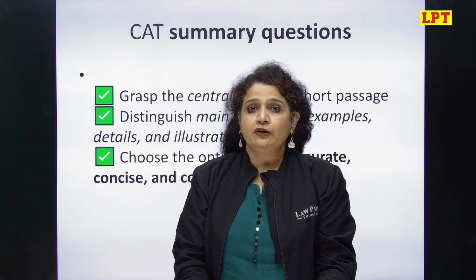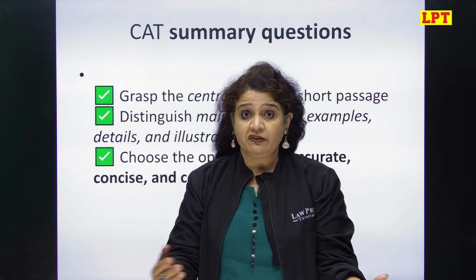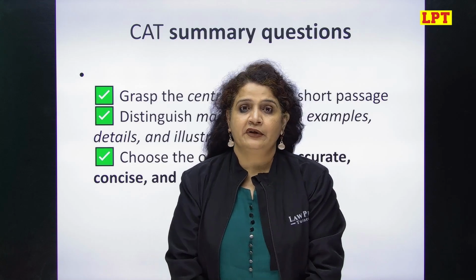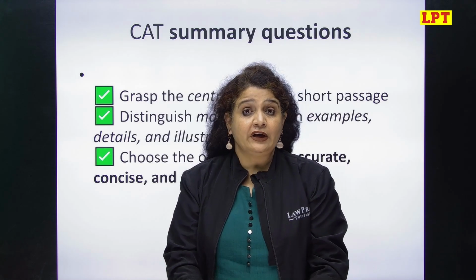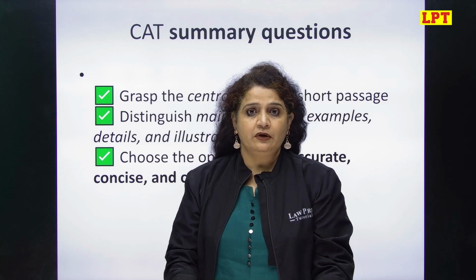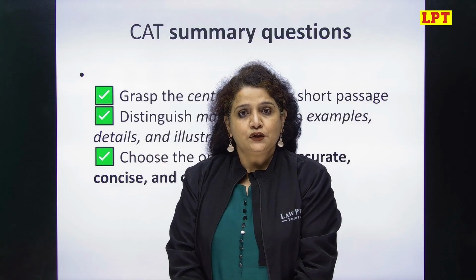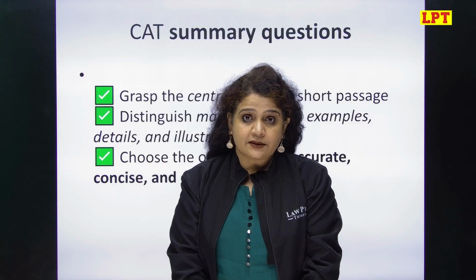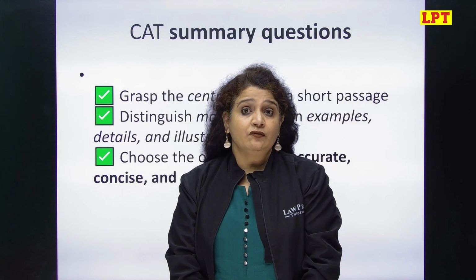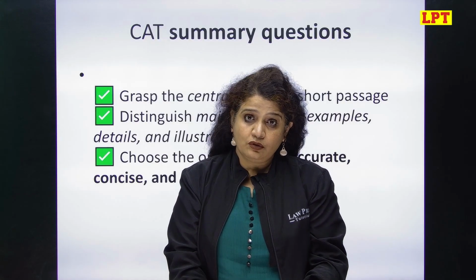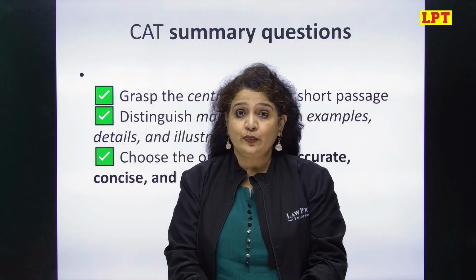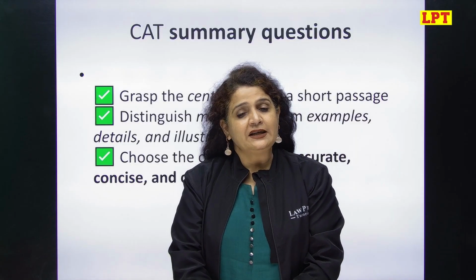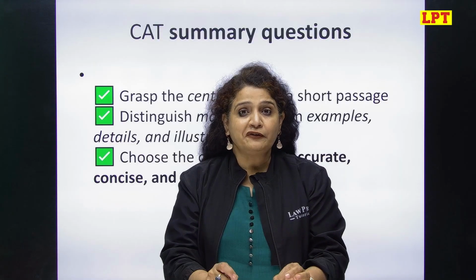So para summary question, one paragraph will be given. Paragraph can be on any subject, between heaven and earth, followed by 4 options, and you will have to type your answer. You will not be given options there. So in this question, your objective is to understand what the author says, what his main idea is, and which option captures the author's tone, his mood, his idea, his opinion perfectly. So let's understand what are the tips to find out the right answer.